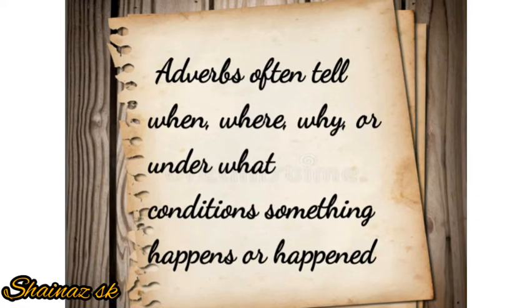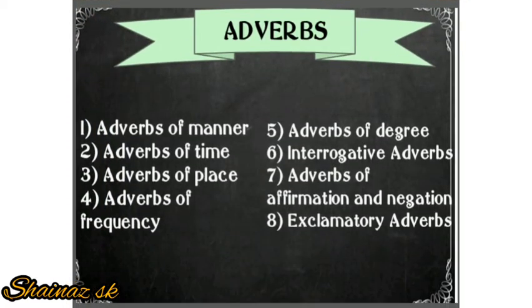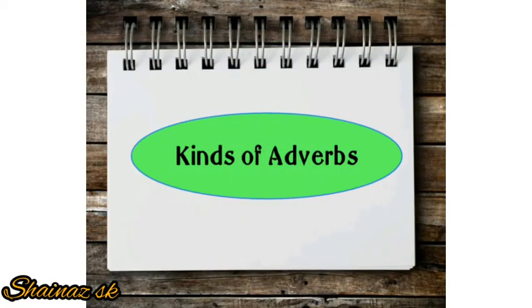Adverbs often tell when, where, why or under what conditions something happens or happened. And on the basis of this, we can divide the adverbs in various kinds. In total, there are 8 different kinds of adverbs. They are adverbs of manner, time, place, of frequency and of degree, and interrogative adverbs, adverbs of affirmation and negation, and exclamatory adverb. We will learn each of this kind with example.